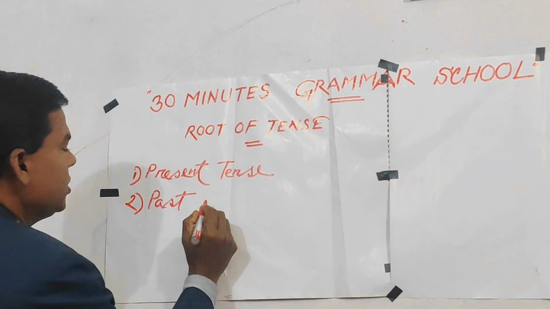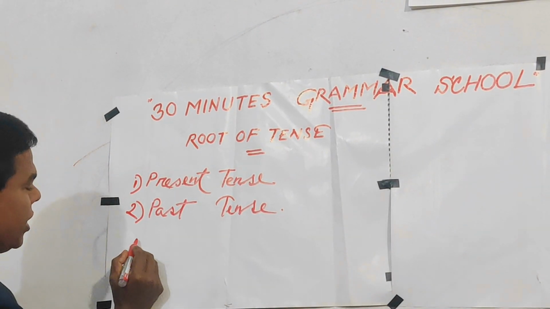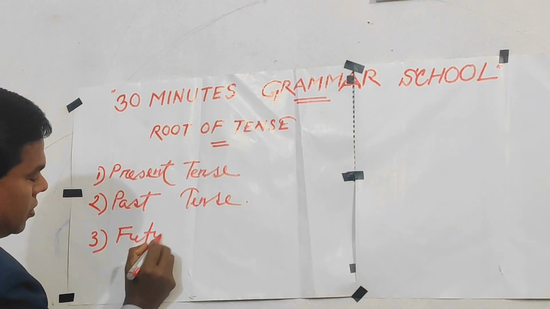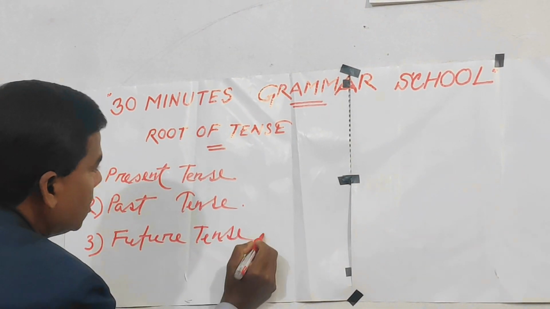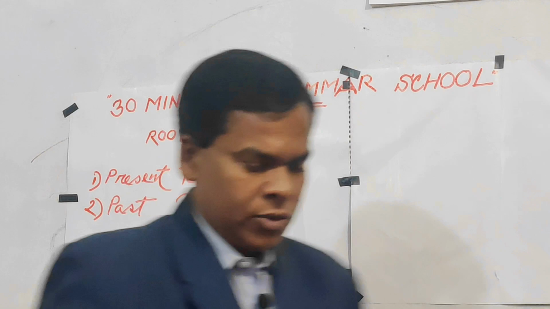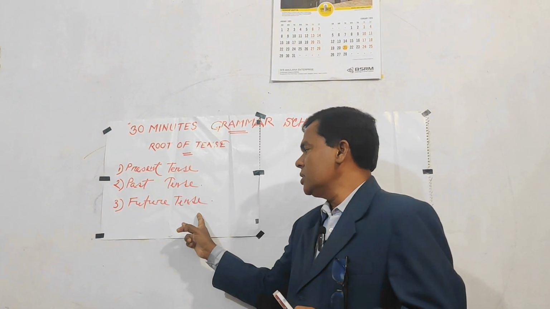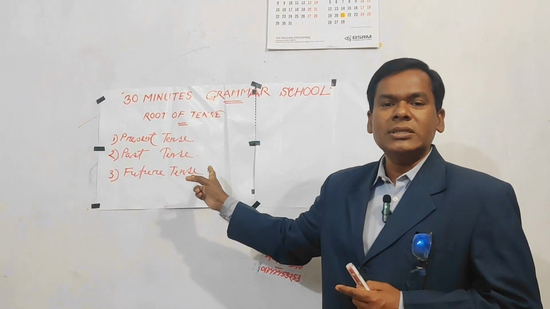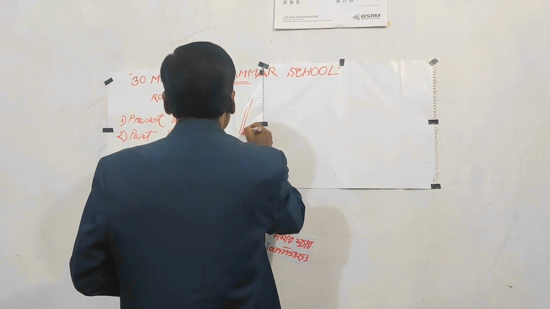Is it clear to everybody? And the final, third one is future tense. Dear boys, look at the board here. Present tense, past tense and future tense. Actually, these are called the root tenses. And another item there, and that is branch.